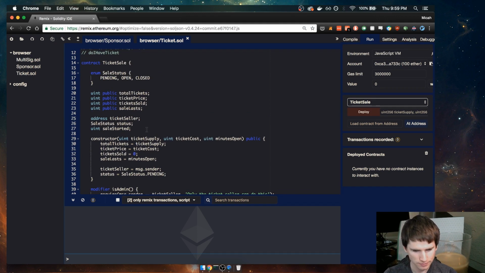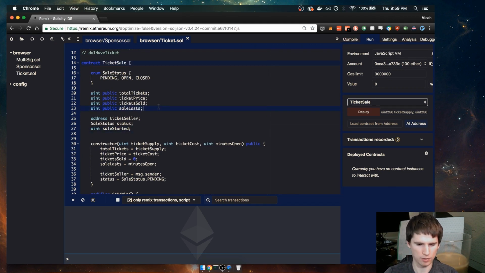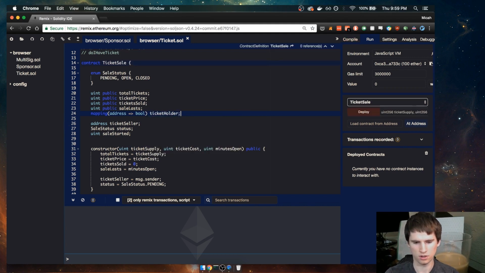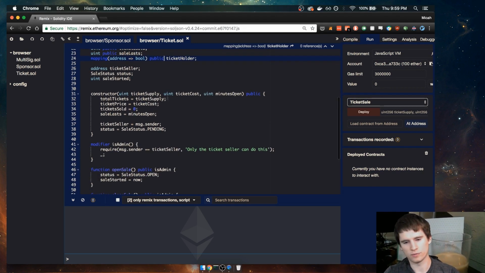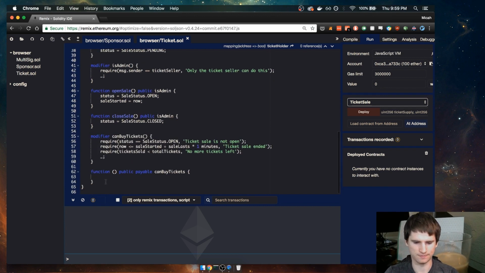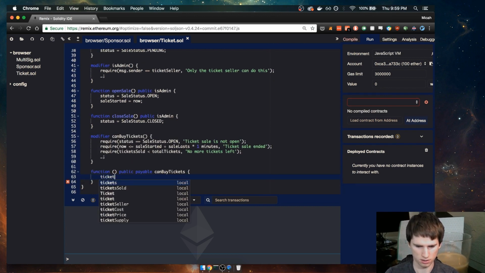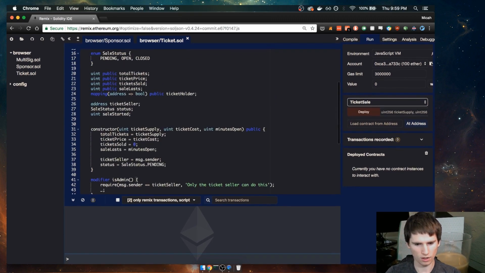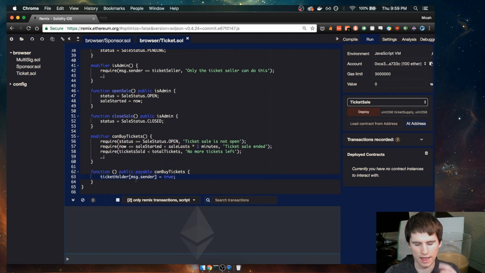So let's go ahead and get a public mapping. Let's do a mapping of address to Boolean. This will just say ticket holder. We'll make this public too, so you can check who owns tickets. This will track, we'll set it to true when someone purchases a ticket. So we can say ticket holder message sender equals true. Okay, so right now we have the ability to open and close a sale and purchase a ticket.